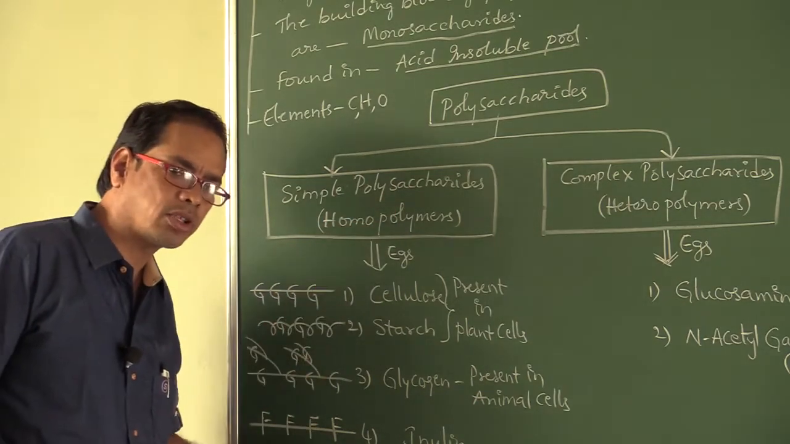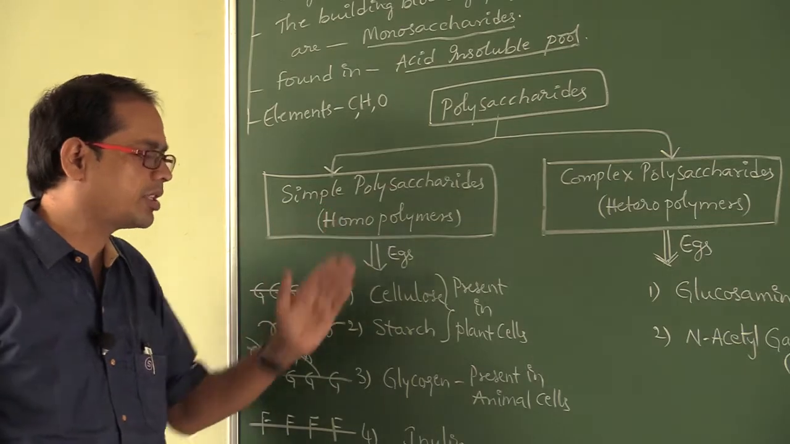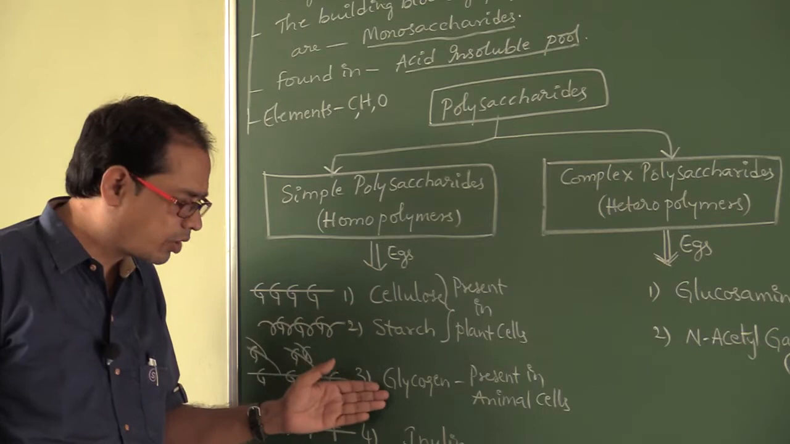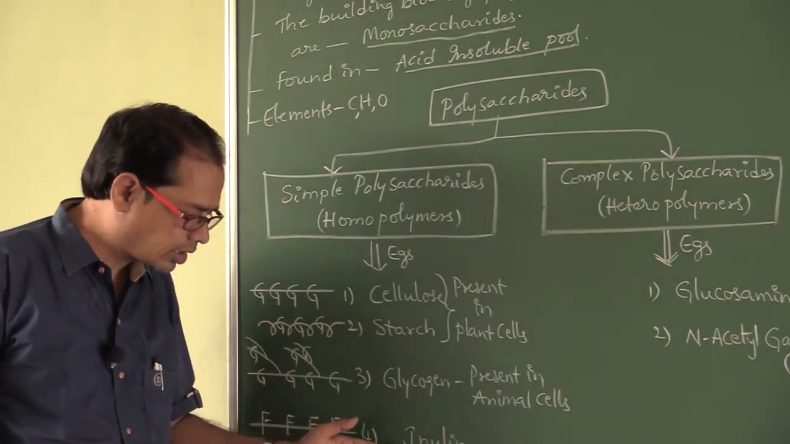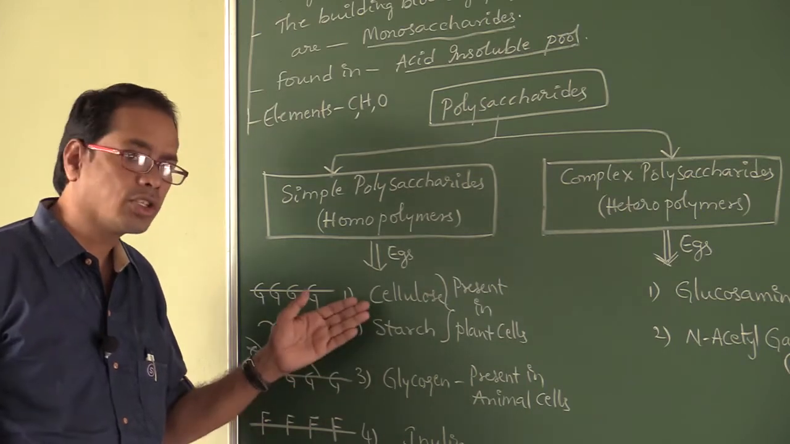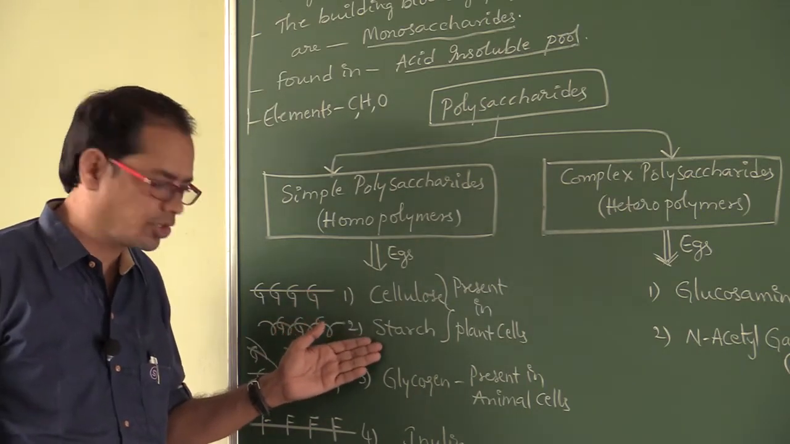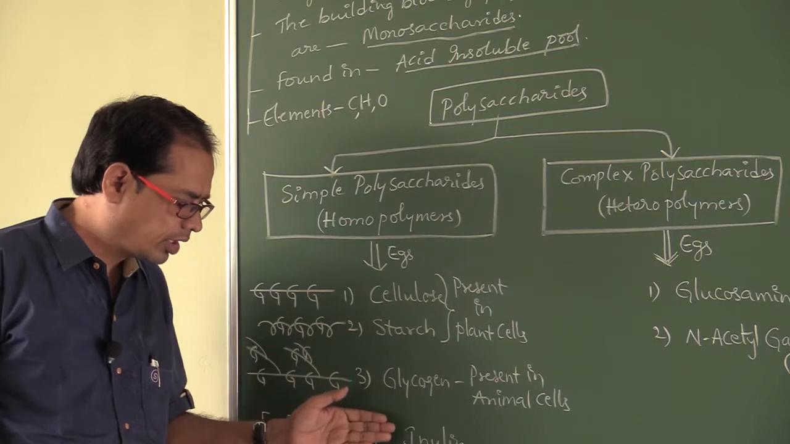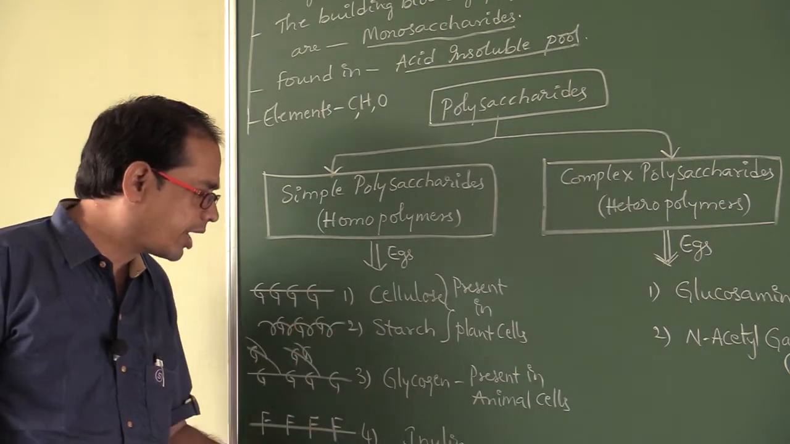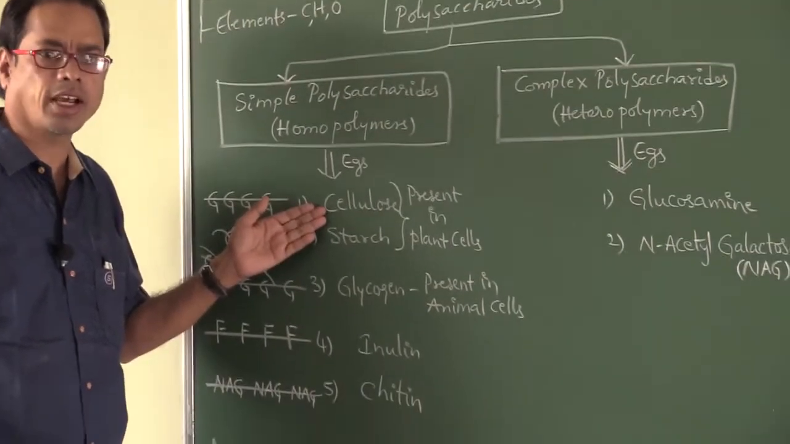What are the examples of simple polysaccharides? Cellulose, starch, glycogen, inulin, chitin. Again I am repeating: cellulose, starch, glycogen, inulin, chitin. These are the 5 types of simple polysaccharides.